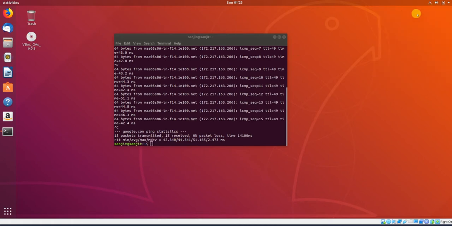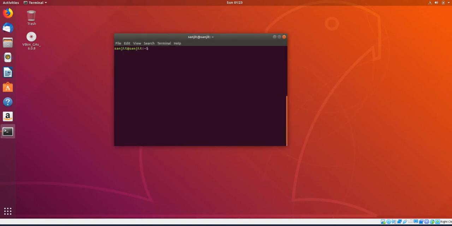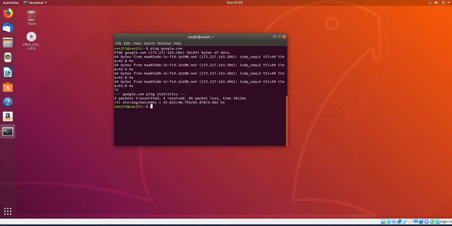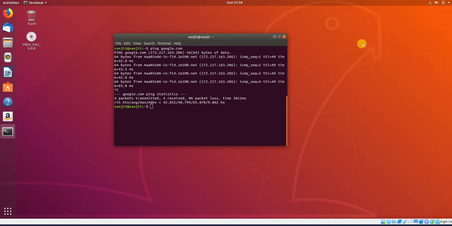See, it tries to search for a suitable Wi-Fi for your system. But if it is on and you are getting the reply, you don't need to touch this. Because you are getting a reply, everything is fine, so you don't need to play with those values. Let me clear the screen. I will show you all the commands, but at this moment I'm just setting things up. You can see I'm still getting the reply, right? Let me click over here. You can see the status, I'm already connected, though it's showing, it will refresh in a moment. Just go to wired settings.